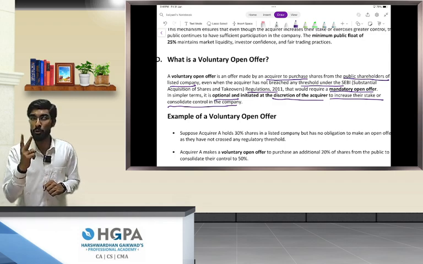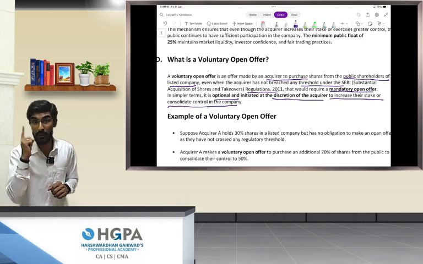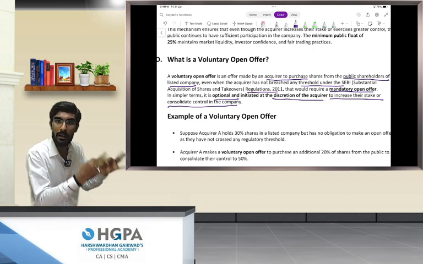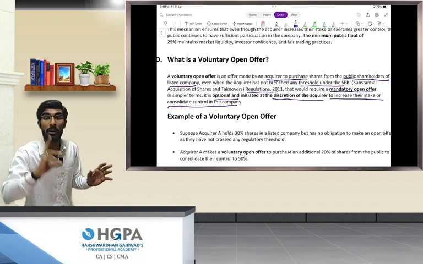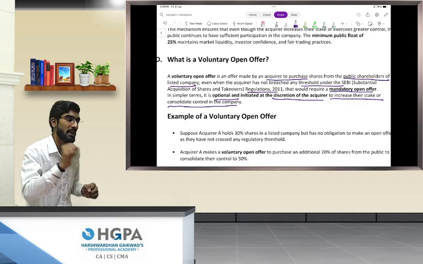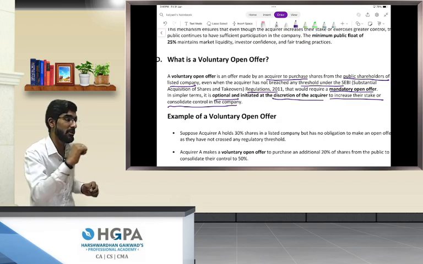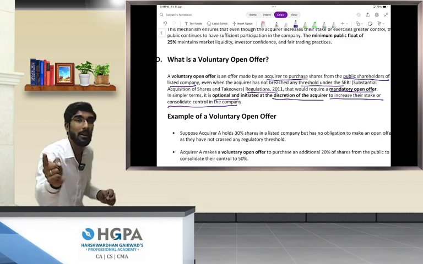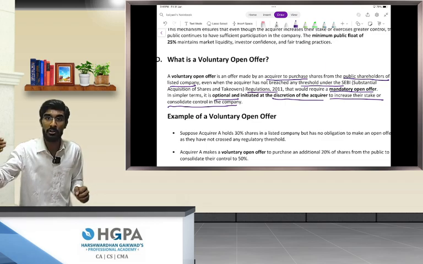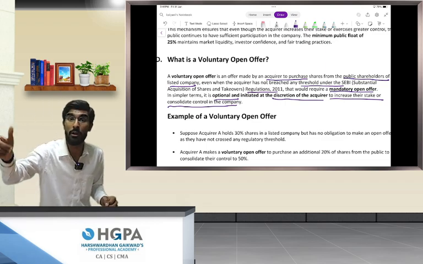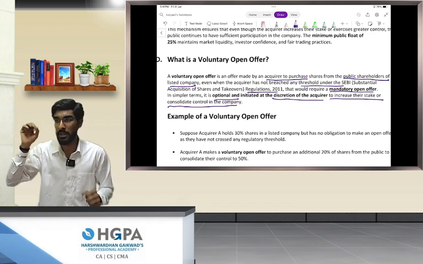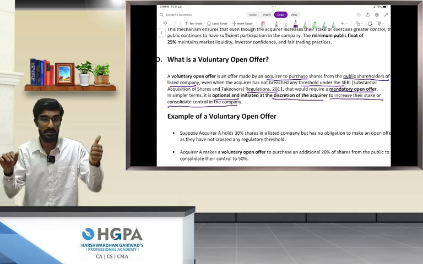There is only one route, because once he has already acquired 30% shares, he can only acquire 1% shares, 2% shares, 3% shares, 4% shares, 5% shares. The moment he crosses 5% in a single financial year, immediately he is required to make an open offer to purchase 26% or more shares from the company. Are we clear? This is the rule.